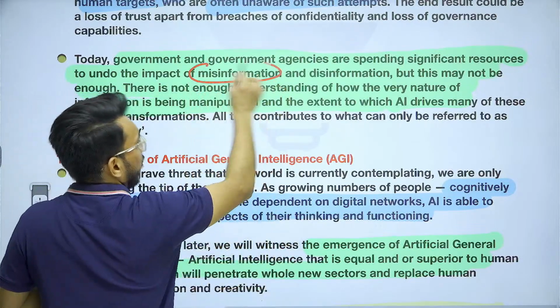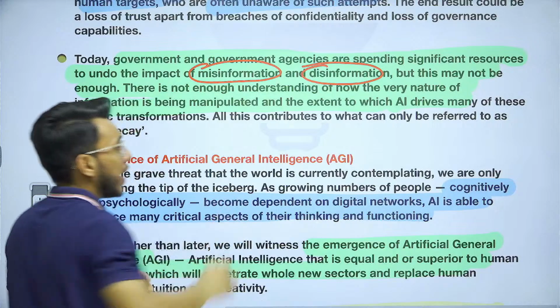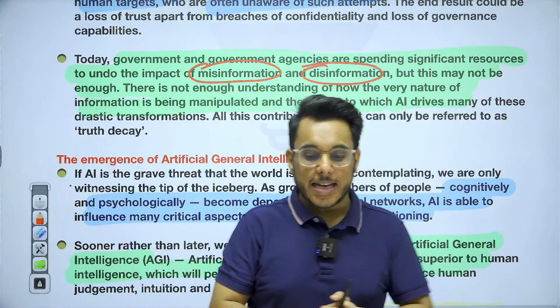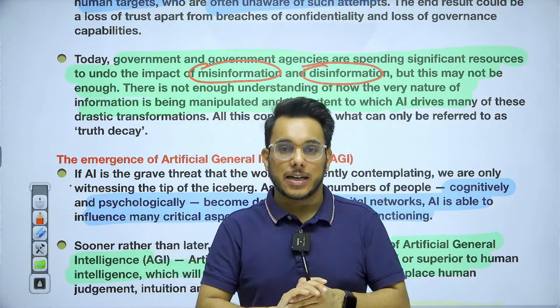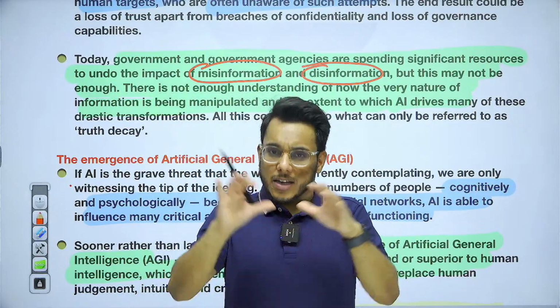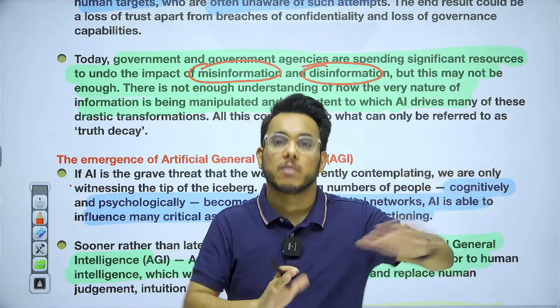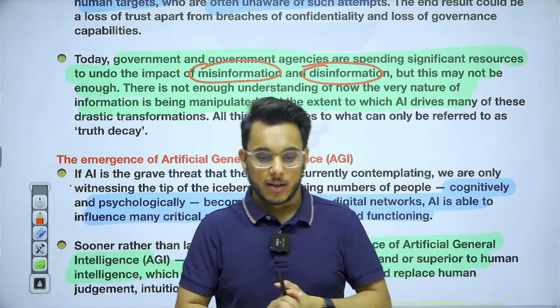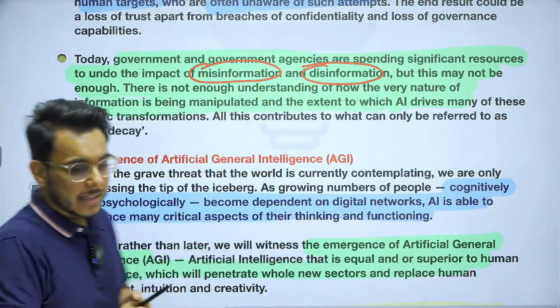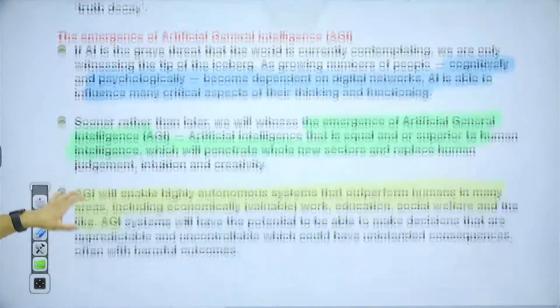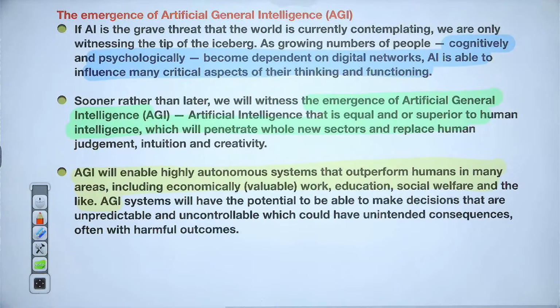Now, the government spends a lot of money and resources to undo misinformation and disinformation. But today, with artificial intelligence, there are deepfakes. What are deepfakes? Deepfakes are synthetic media, synthetic videos, where you can make an altered video of a person doing certain things or saying something which he or she has never done. Artificial intelligence can distort and manipulate information in such a clever way that you are never going to catch it.